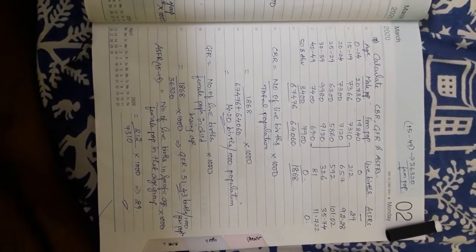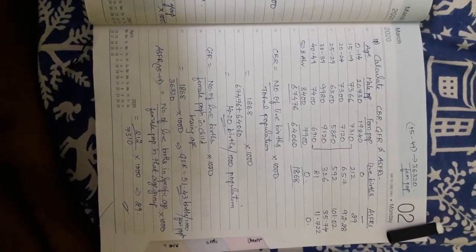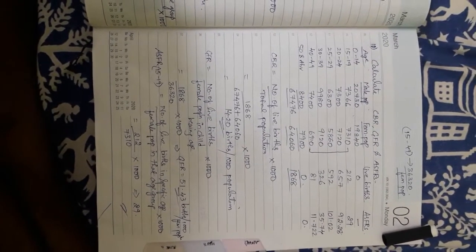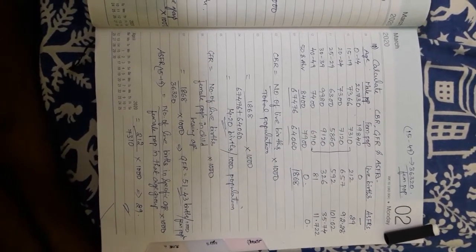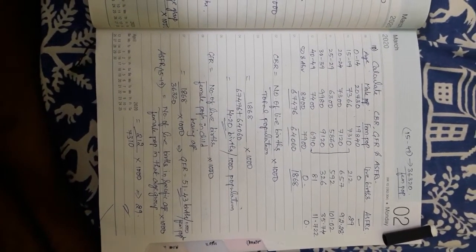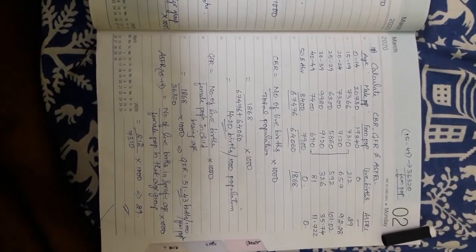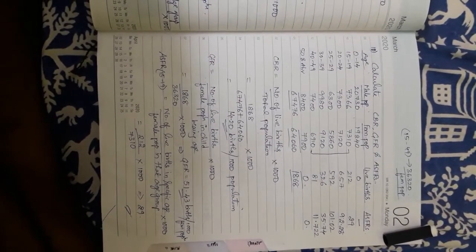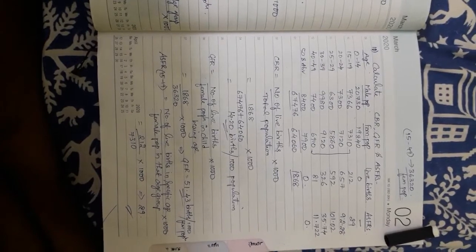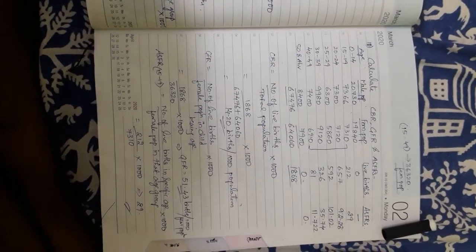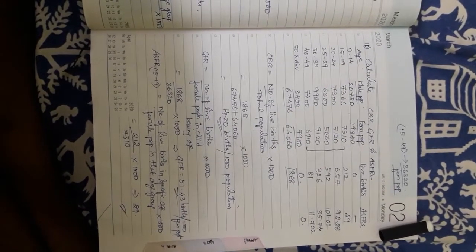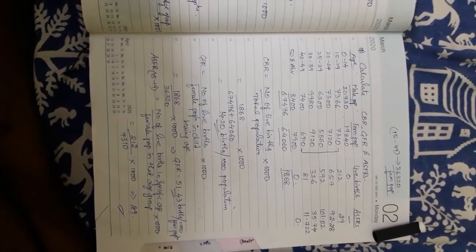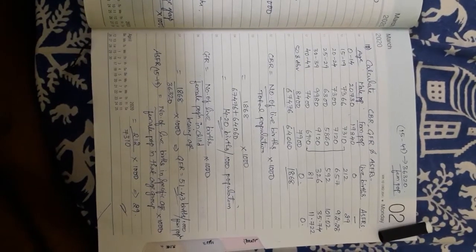This is the GFR calculation. Now ASFRs. Unless and until they ask for a particular age group of ASFR calculation, you should keep on solving ASFRs for all the age groups, provided the first age group has to be shown at the bottom by using the formula, and the remaining age groups you can directly calculate in the table.